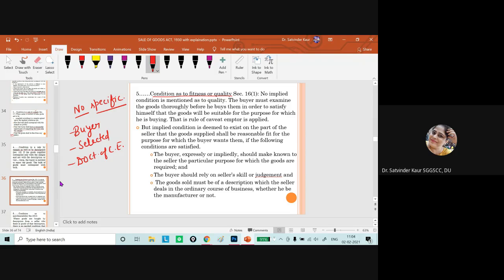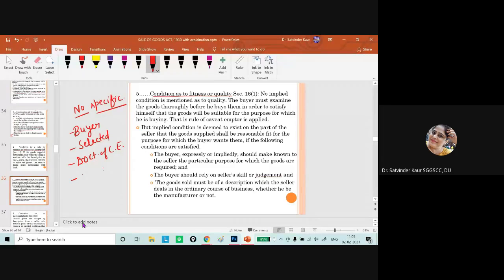But in the case where the buyer has specifically told the seller expressly or impliedly about the purpose of the goods, and also he has relied on the seller's judgment and skill, and the seller is dealing in those goods, the goods must be fit for the purpose.